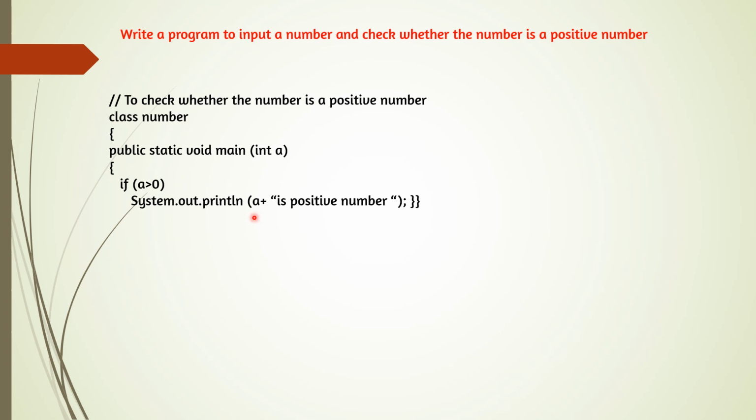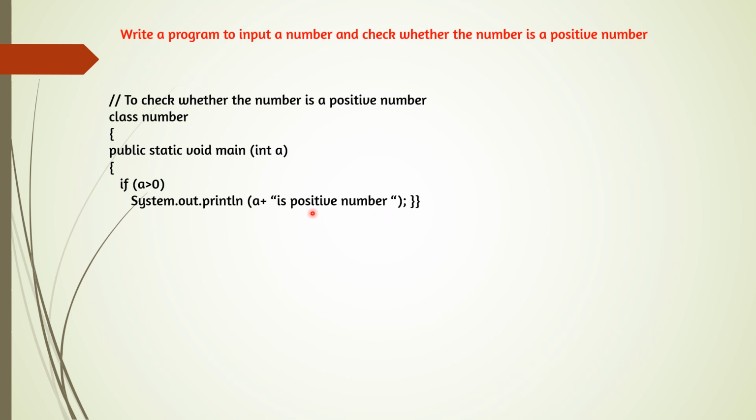If some characters or string is printed after the variable name, a plus sign is put after the variable name. And if some characters are printed before the variable name, the plus sign is given before the variable name. So here, after the variable name we are printing something, that is why the plus sign is here. And whatever you put in double quotes will be printed as it is.